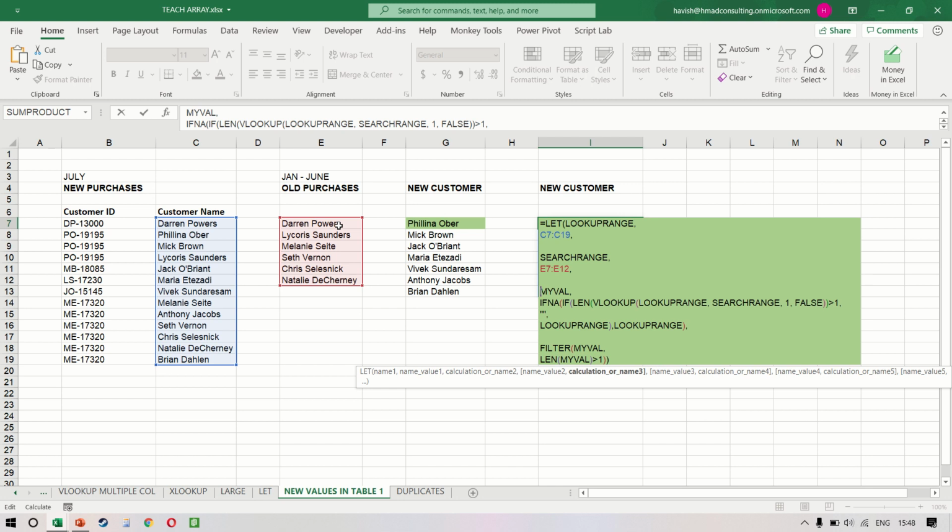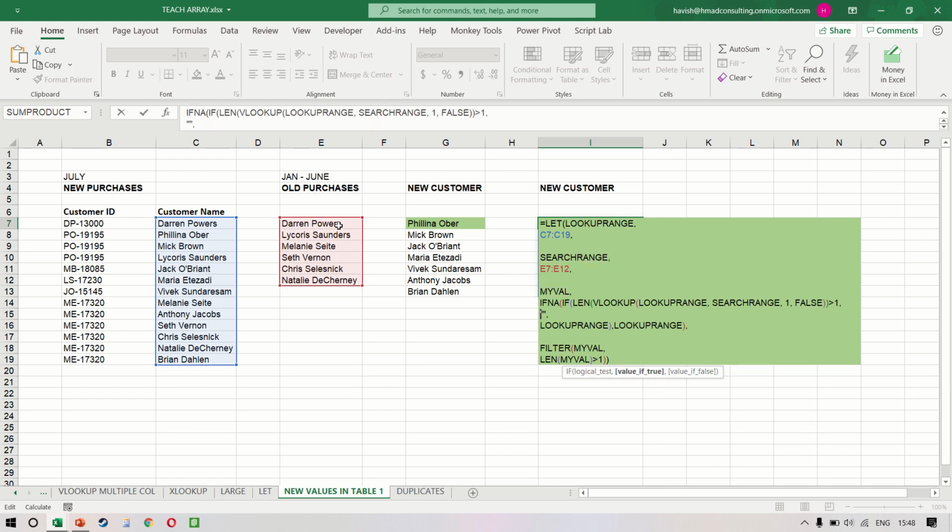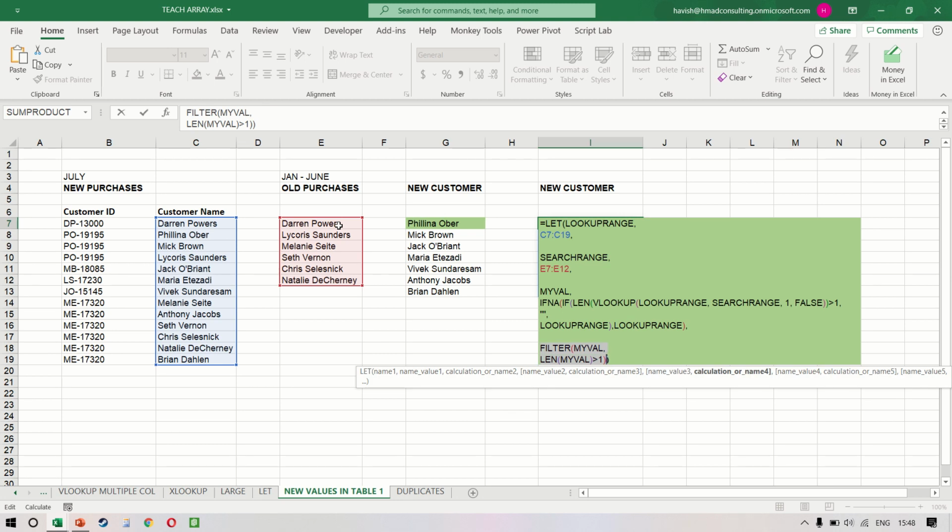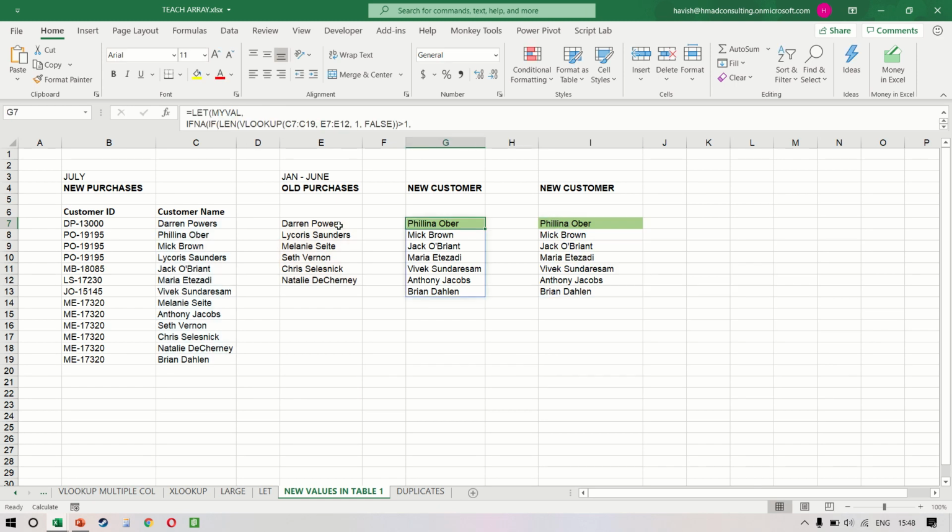And the advantage of doing this is that we have essentially created a simple function where 3 names have been given: lookup range, search range, and myval. And the final formula would actually just be this. So filter of myval and length of myval. I would suggest you can do either one that you prefer.